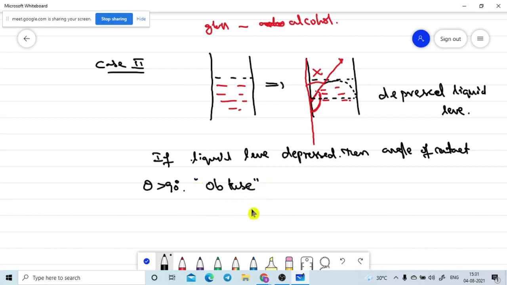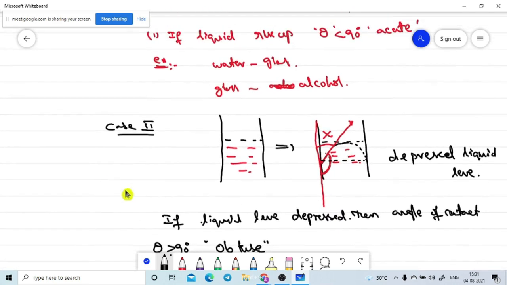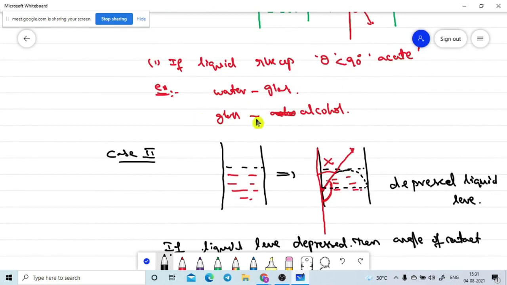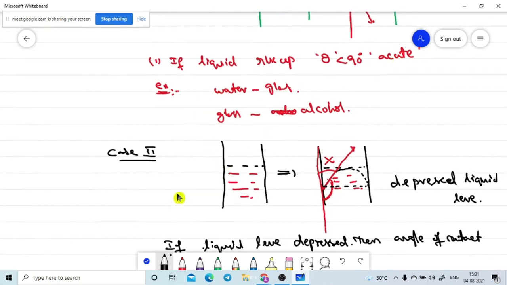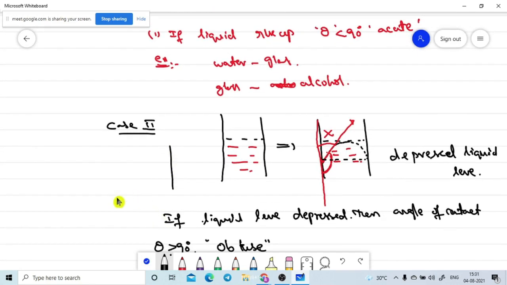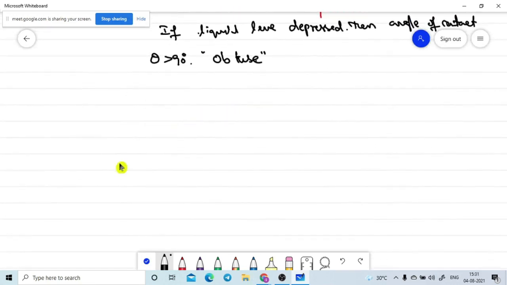So we can give the conclusions: if the angle of contact is the obtuse angle, then the liquid level will be depressed. And if the angle of contact is the acute angle, then the liquid level will rise up. Can we give the definition? Is it correct or not? Then the conclusions are with this.